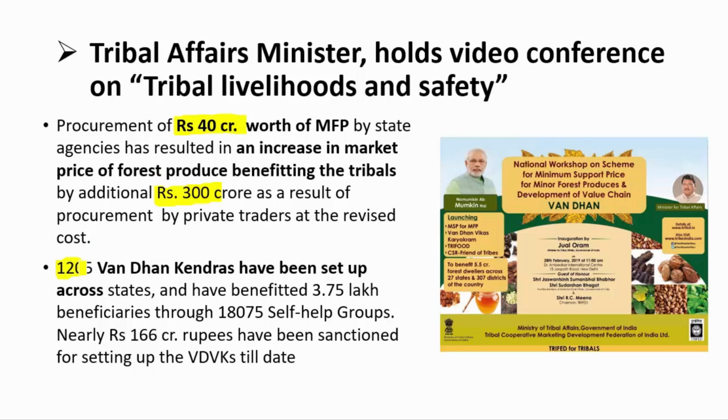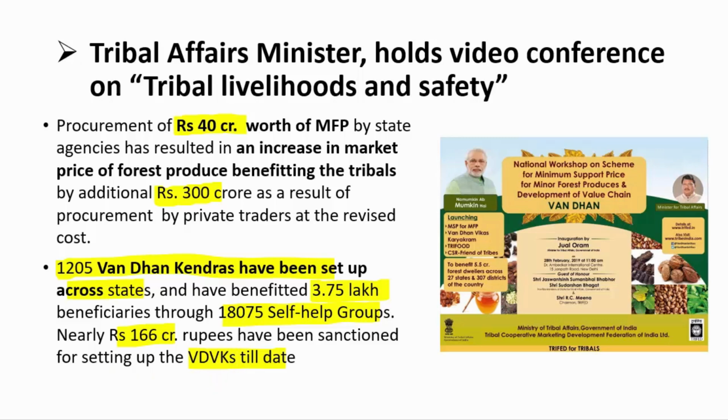As of now, around 1205 Van Dhan Kendras have been set up across all the states, which will benefit 3.75 lakh beneficiaries through 18,075 self-help groups. Nearly 166 crore rupees have been sanctioned for setting up VDVKs, which are Van Dhan Kendras, right?